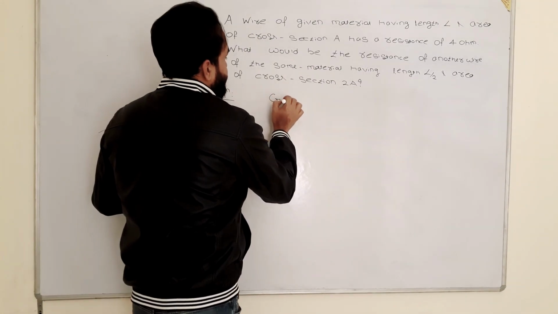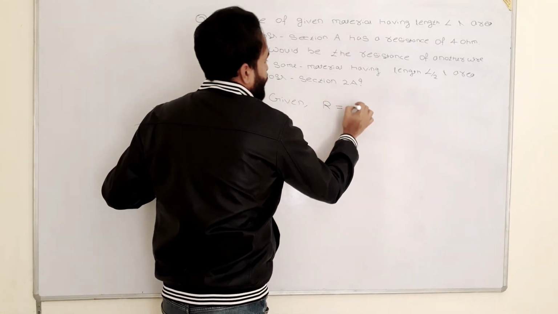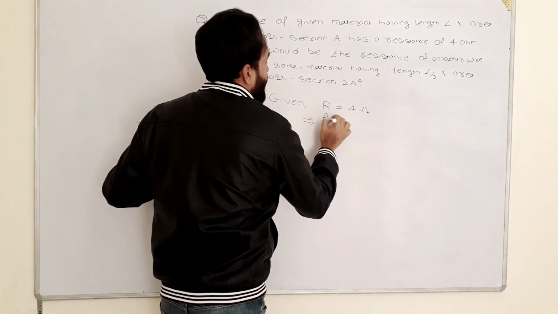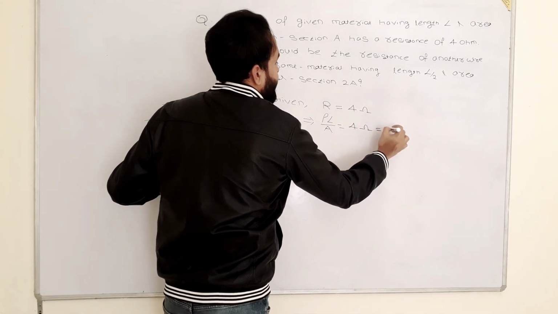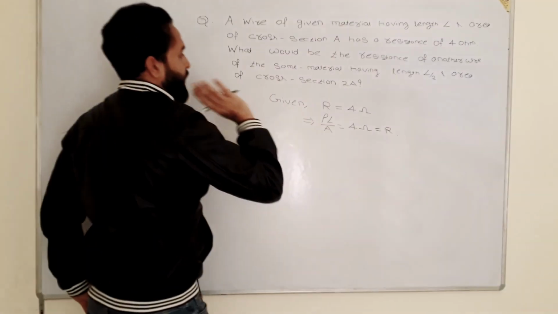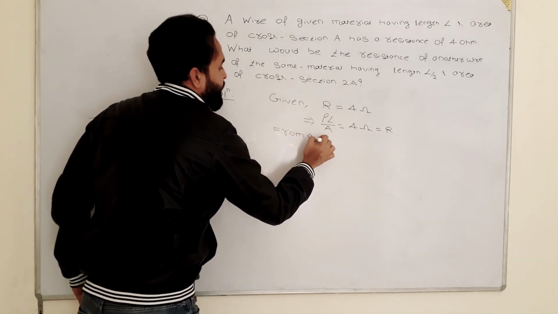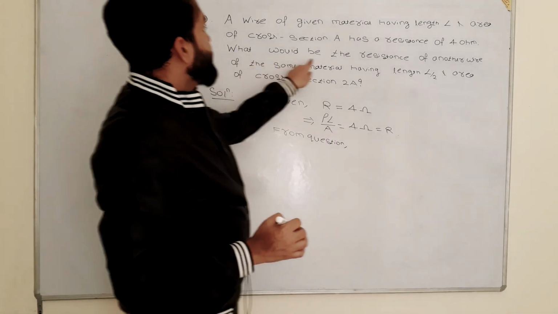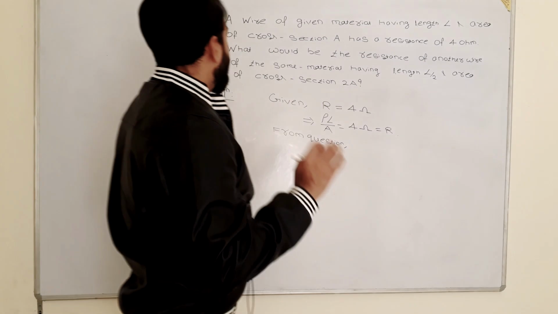Given resistance, let's say R is equals to 4 ohm given, and the formula of resistance is rho L divided by A is given to 4 ohm, और यही क्या है आपका रेजिस्टेंस है। ये फर्स्ट लाइन जो है वो सिर्फ इतना ही है। ओके, नाउ फ्रॉम क्वेश्चन, what would be the resistance of another wire of the same material having length L by 2 and area of cross section 2A?